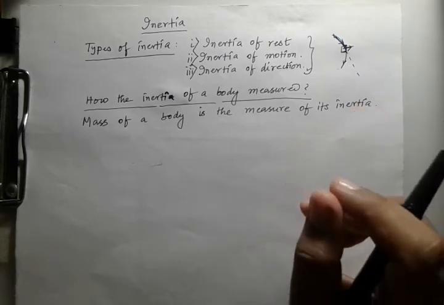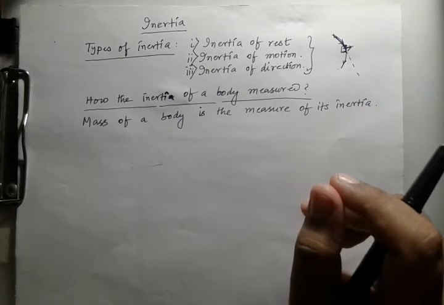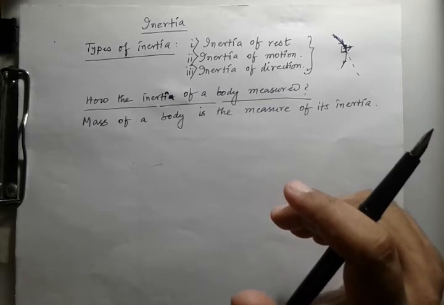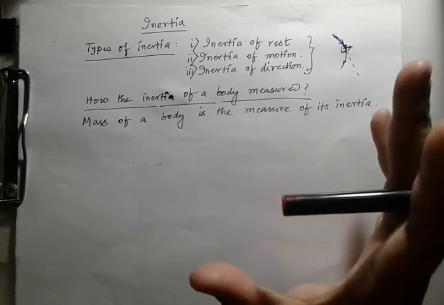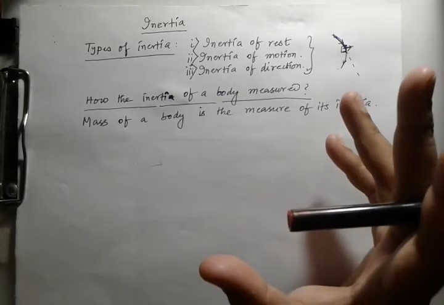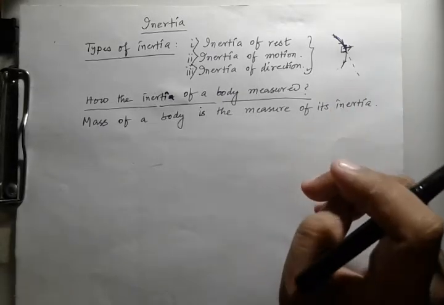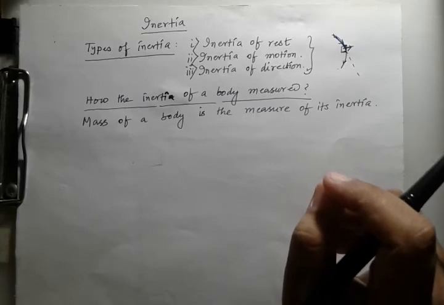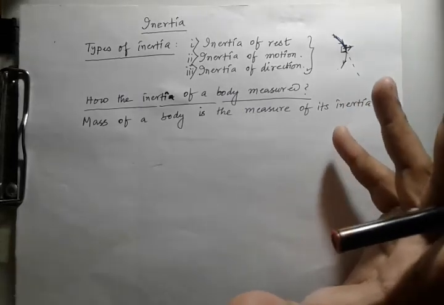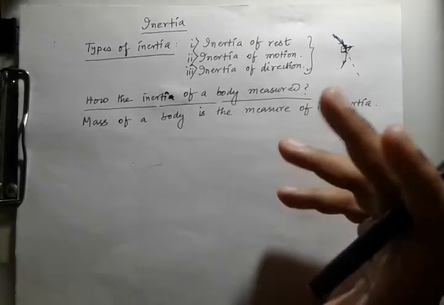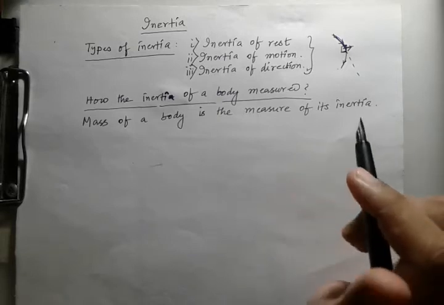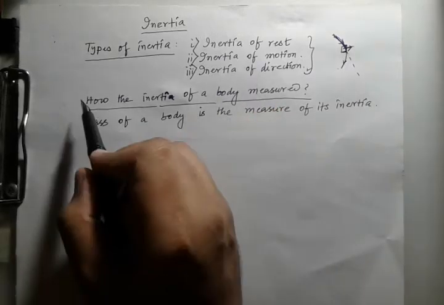For example, if we kick a football, it flies a long way, but if we kick a stone of the same size, it is very hard to move. Why? Because the stone has more mass, so it opposes the change in its motion better than the football. So the stone has more inertia than the football. In this way we can measure inertia.